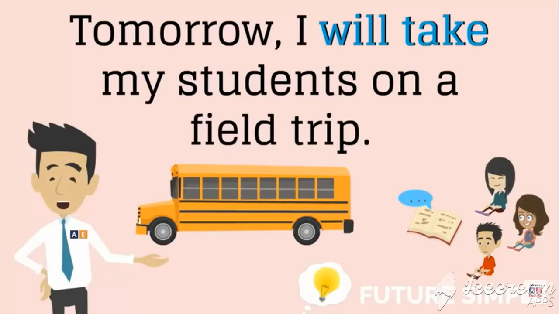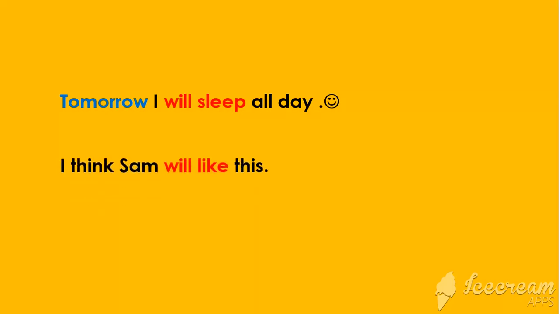For example, tomorrow I will take my students on a field trip. It didn't happen yet. It is not happening right now, but tomorrow I will take my students on a field trip. It's going to happen in the future. Let's practice. Tomorrow I will sleep all day. I think Sam will like this. He will walk his dog. All these sentences are in the future form. They are speaking about something that didn't happen yet, but is going to happen.